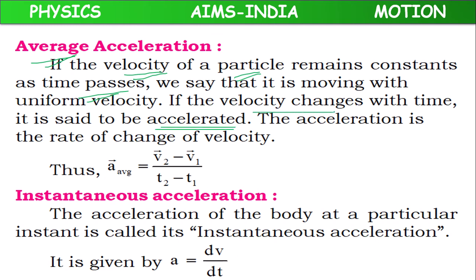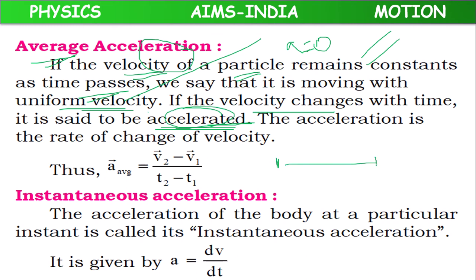If the velocity is constant, then it is moving with uniform velocity, and at that time acceleration will be 0. If the velocity changes, the body is said to be accelerated, and from the beginning to the final, the velocity will change.